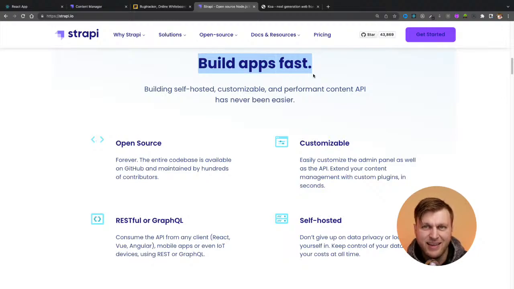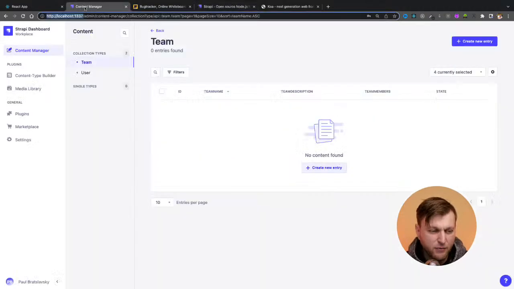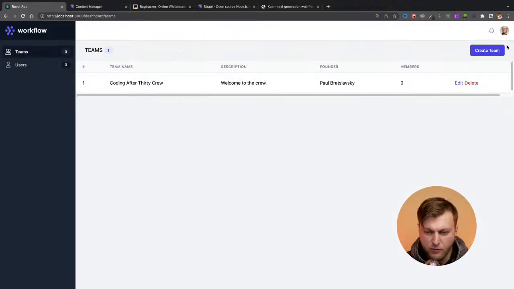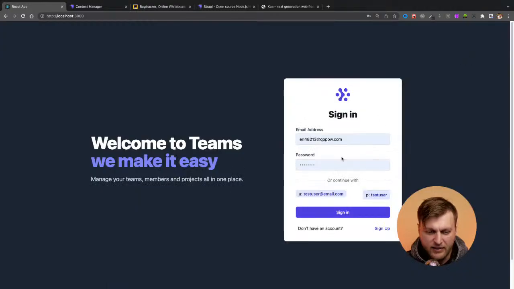You basically get an API set up, and you have this amazing front end where you can come in and manage your data. We have our users, we have our teams, which is pretty awesome because you don't have to, especially if you're a front end developer wanting to make a pretty good application, which is not just your regular website, but you want to build a web app. And I'll show you what we've got going on so far. So we have some basic authentication.